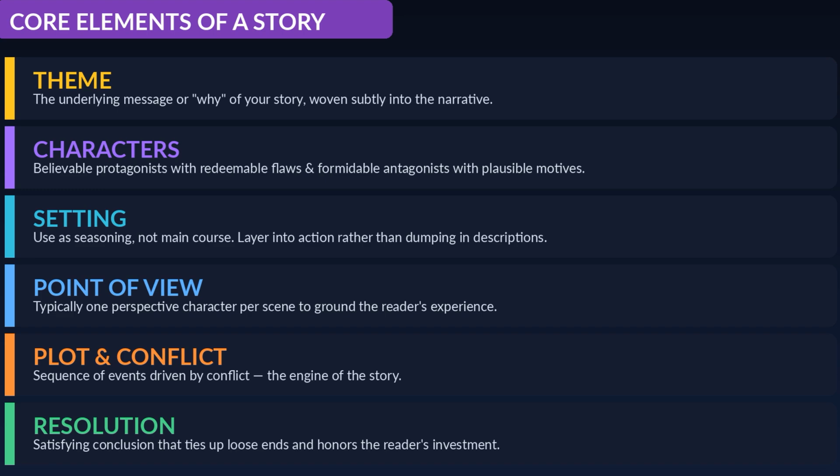Point of view, typically one perspective character per scene to ground the reader. Plot and conflict, the sequence of events driven by conflict, the engine of the story. Resolution, a satisfying conclusion that ties up loose ends and honors the reader's investment.